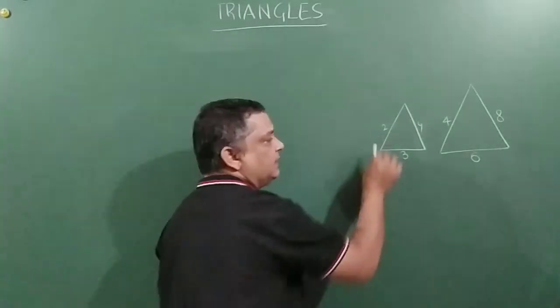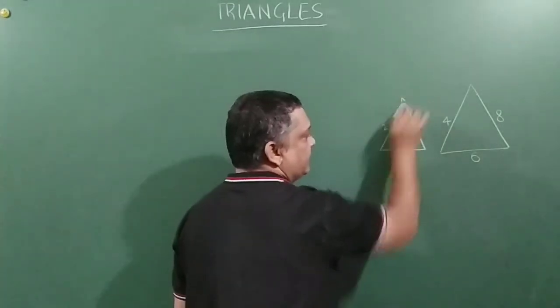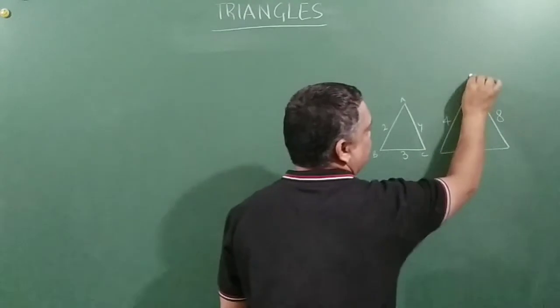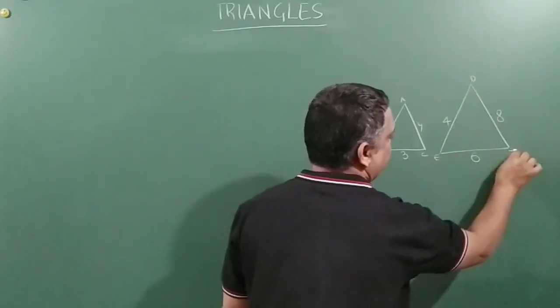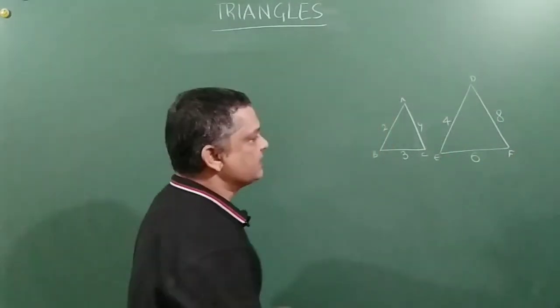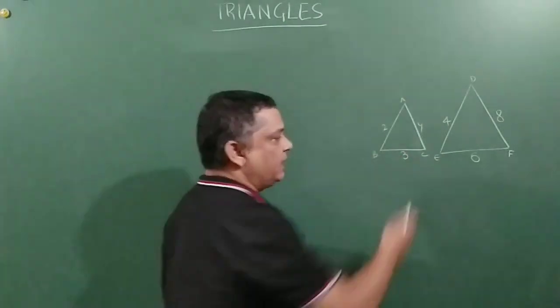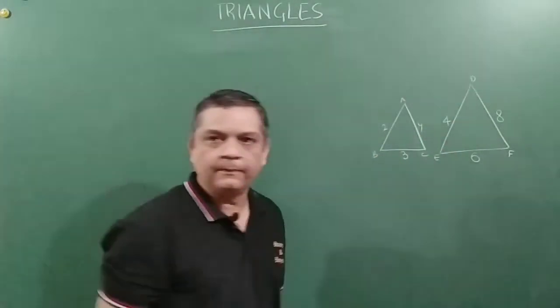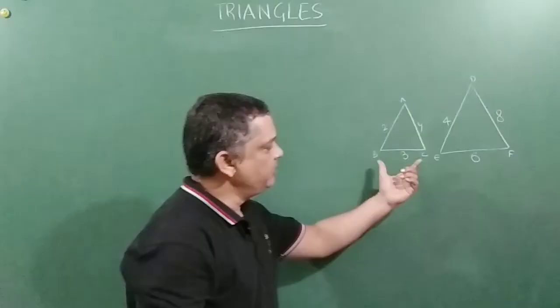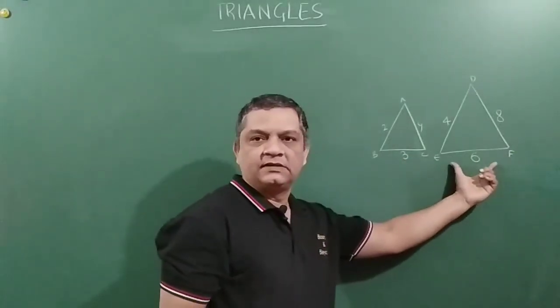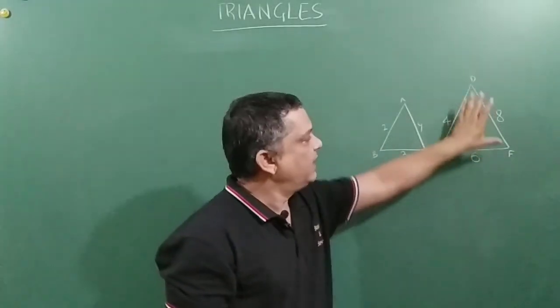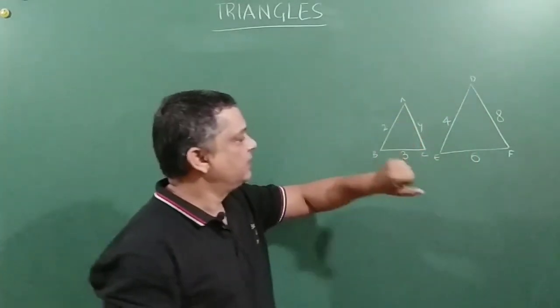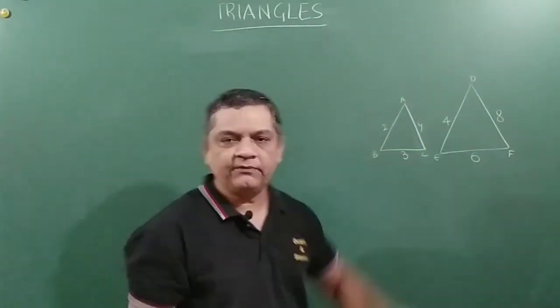You can see here the sides A, B and C, D, E and F. So we can see AB is half of DE. Similarly, BC is half of EF, and AC is half of DF.